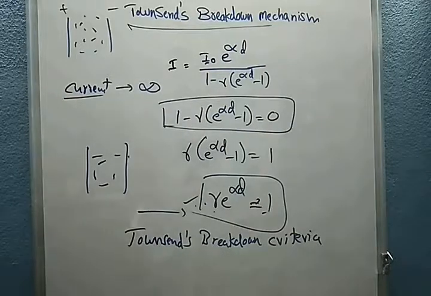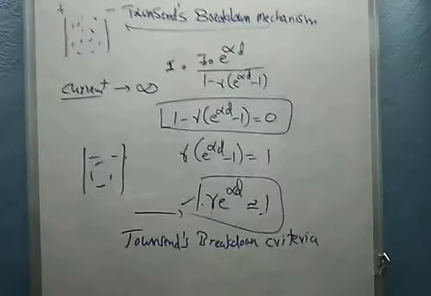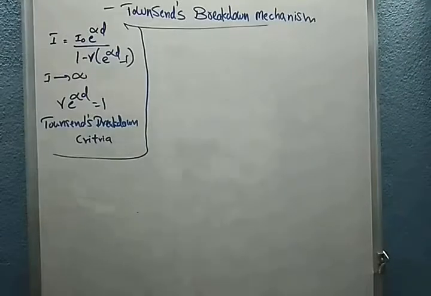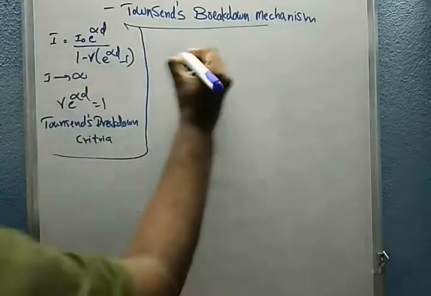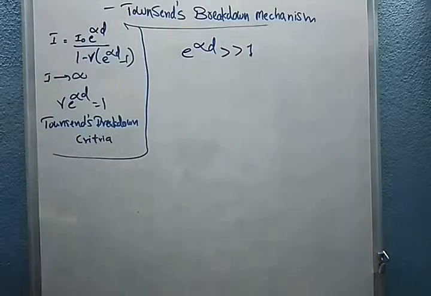Here we have some conditions to discuss by using this equation. We have written that gamma e power of alpha d is equal to 1, which is the Townsend breakdown criteria. Now consider if the value of e power of alpha d is greater than 1, what will happen?